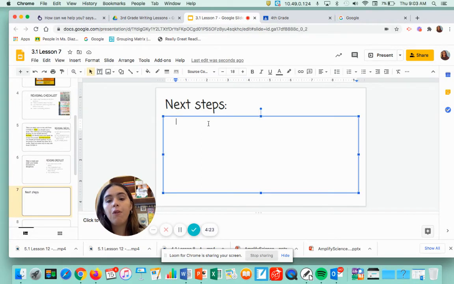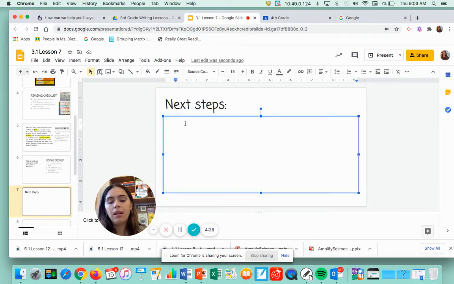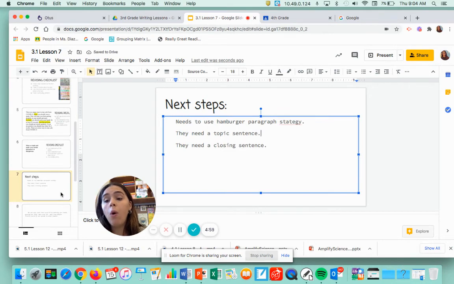Next steps. For this student, I would tell the student they need to use the hamburger paragraph strategy, right? They need a topic sentence. They need a closing sentence. These are all things we spent lots of days learning. And I know that you know how to do it. You just have to actually show me now.